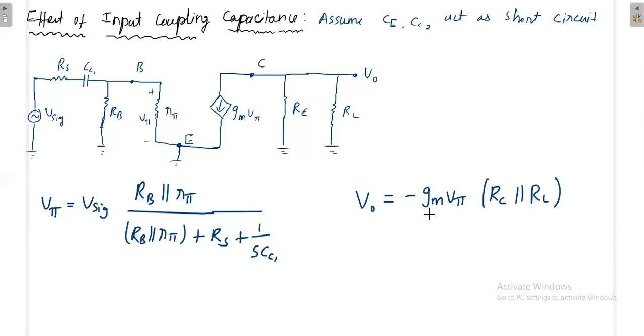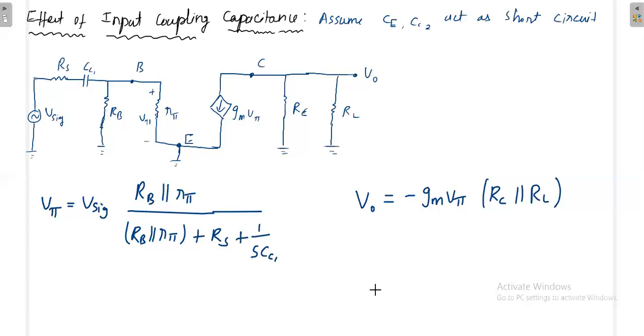In this equation, you have to substitute the value of V pi, to see how much signal voltage is coming to the output side. gm is some value for a transistor, the transconductance of the transistor. So now you only have to substitute the V pi value. After substituting V pi, you will get Vsignal and the remaining terms. If you take that Vsignal to the left hand side, you'll get the gain of the amplifier. Vo divided by Vsignal is the overall gain of the amplifier.